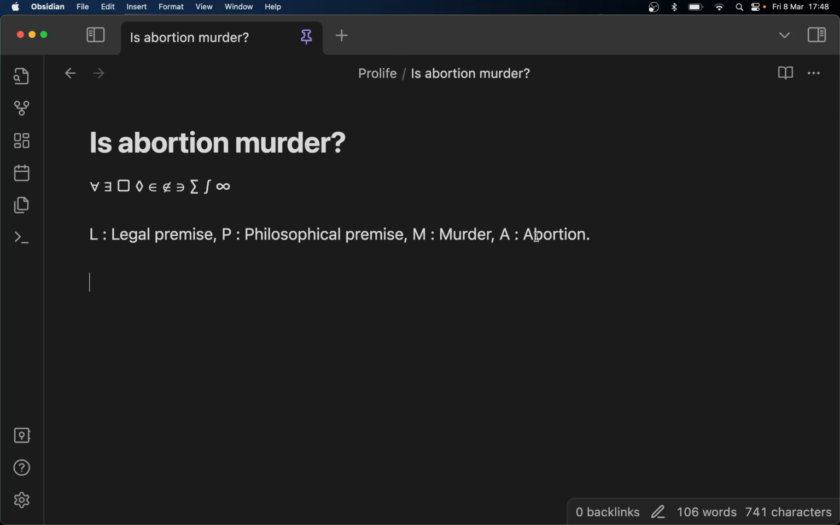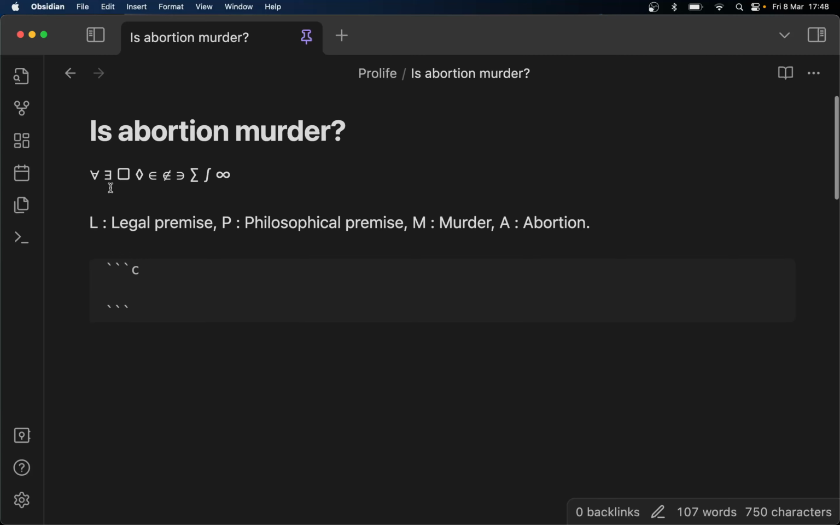finally, A for abortion. Okay, so the pro-abort argument goes that abortion is not murder because abortion is legal. So if something's legal, it can't be murder. Well, on the surface, it sounds like it makes sense, but let's look at it logically. So we're going to use some nice predicate logic.